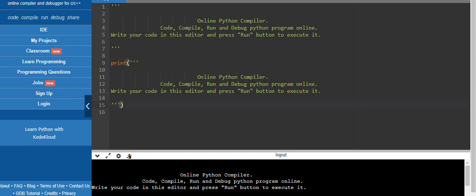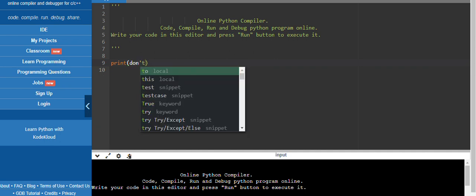Look here. Similarly, we can use triple quotes also, and we'll get the result as usual. Just as we used single quotes and double quotes, similarly we can use triple quotes to execute. We will not get any error. So we can use single quotes, double quotes, or triple quotes for execution. But what is the difference between these three, and when do we have to use which? I'll show you.